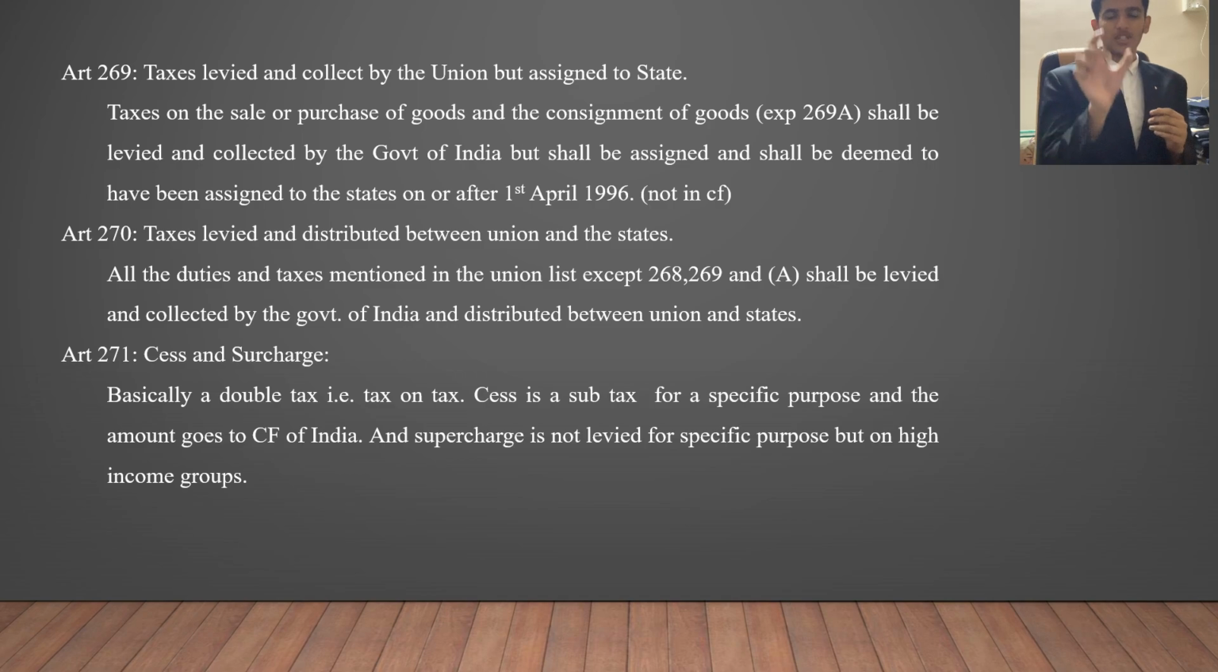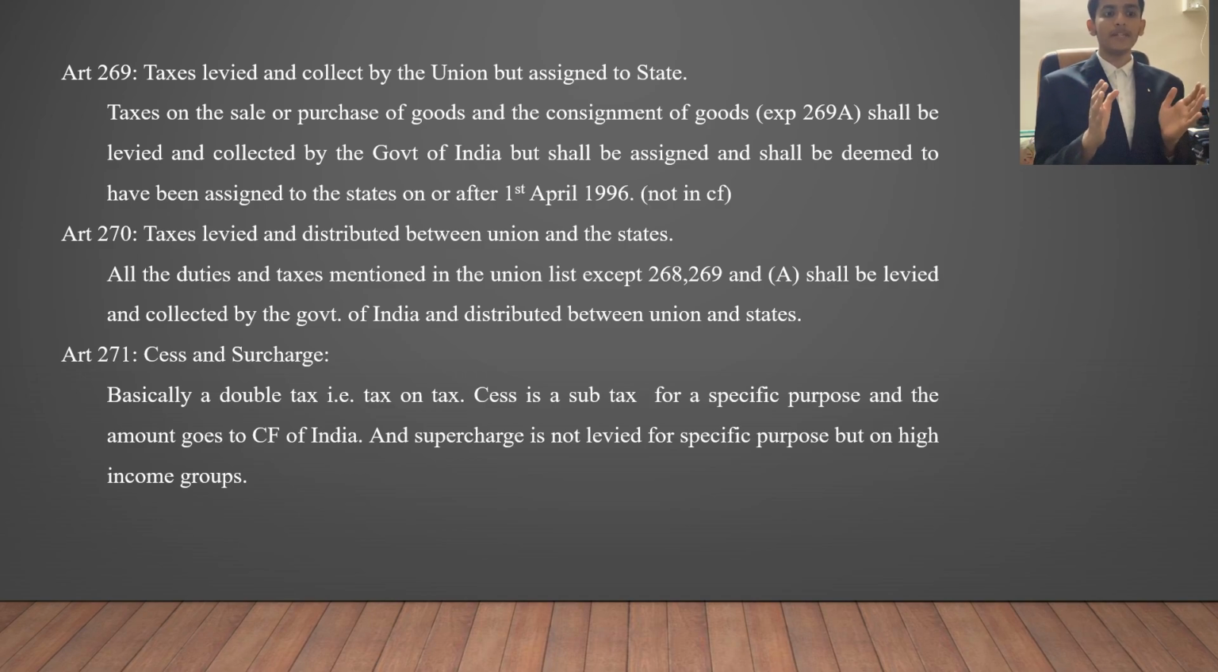Moving on, Article 269 specifically talks about the trade point of view, which is taxes on the sale or purchase of goods and consignment of goods, which shall be levied and collected by the Government of India, basically reverting back to 268. It follows the same principles: though the taxes are collected by the Union government, they are divided back to the specific state they are collected from. And this specific measure is to be implemented from 1st of April 1996. Similarly, as in Article 268, here also it is not included in the consolidated fund.